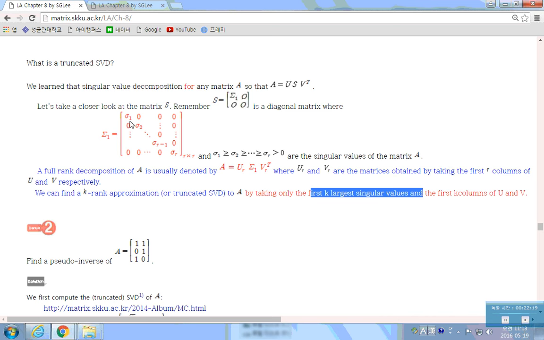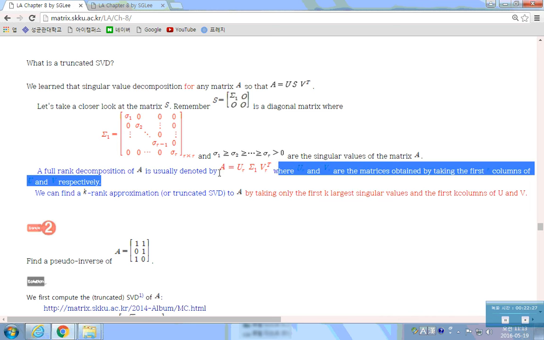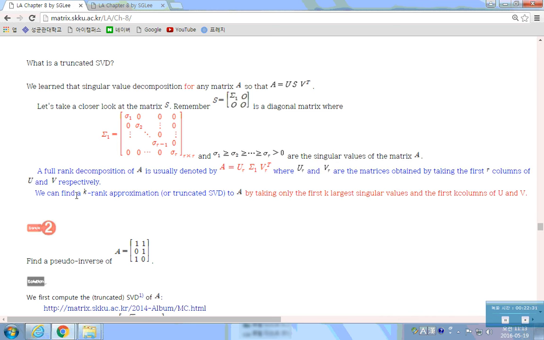You do not use all r singular values; you just use the first k largest singular values to have this form. Then you have a matrix whose rank is k. That's called the truncated singular value decomposition. I'll explain more here on the board.